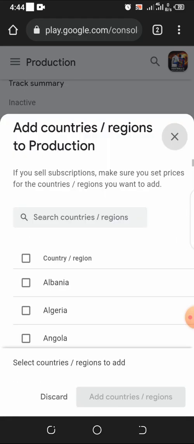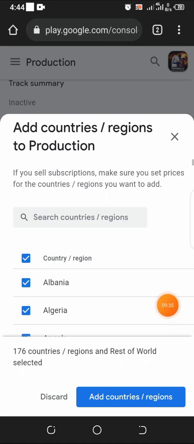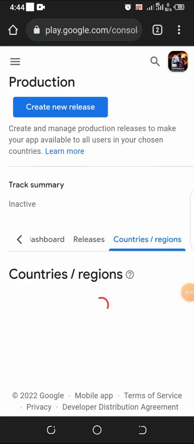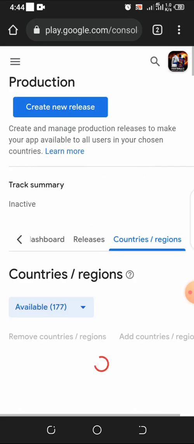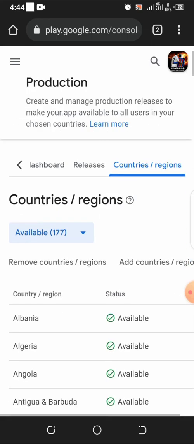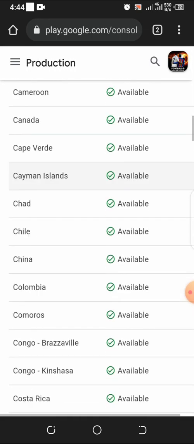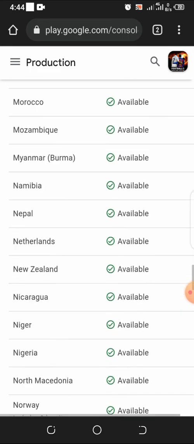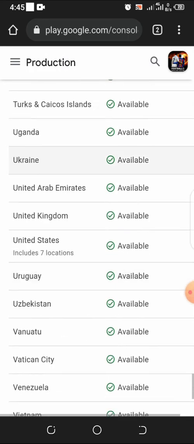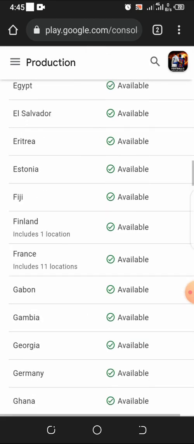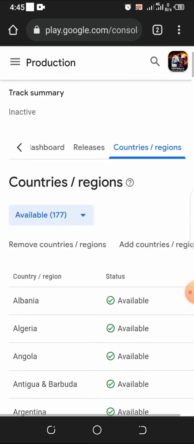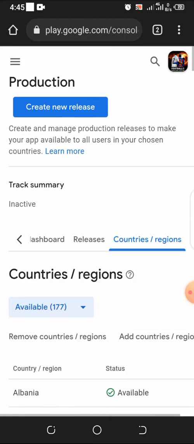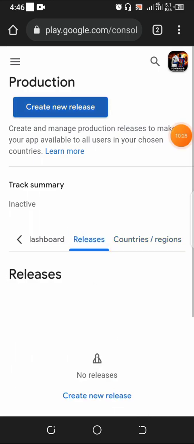All right, so add country slash regions. We're going to be adding all the countries. So you just click on the add icon, tick this one, then go to add everything. Then you click on continue. Add. All right, so all the countries have been added, because we need money from all angles, you know, guys. You can see that.